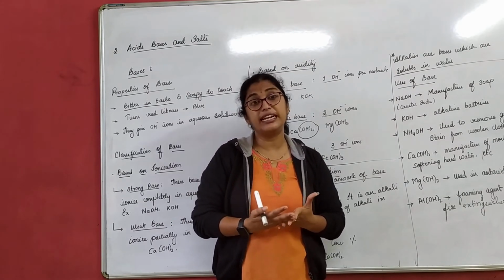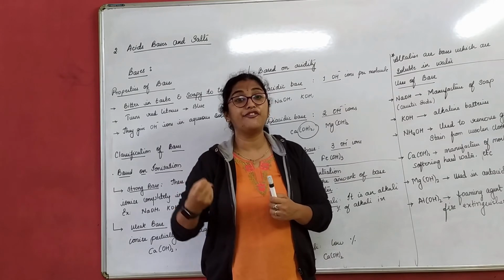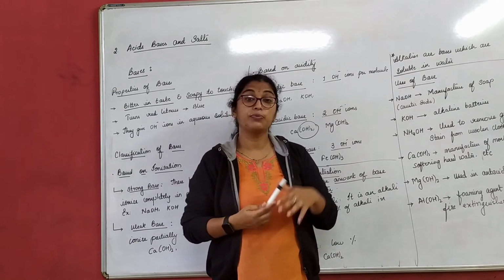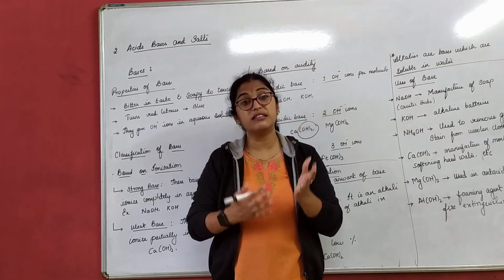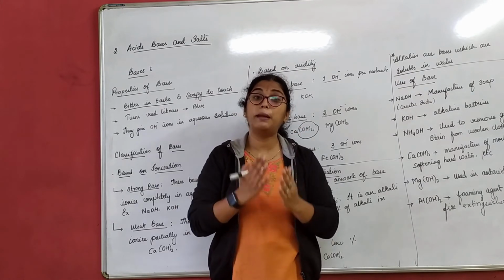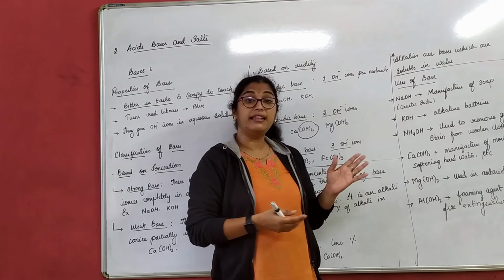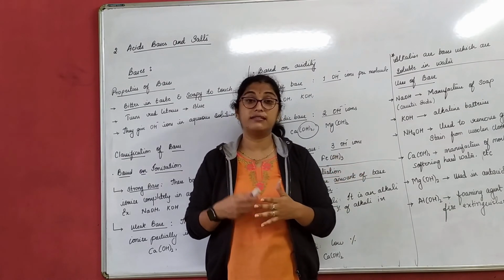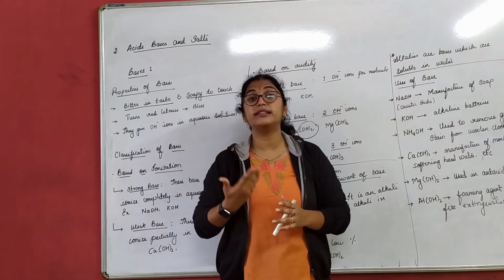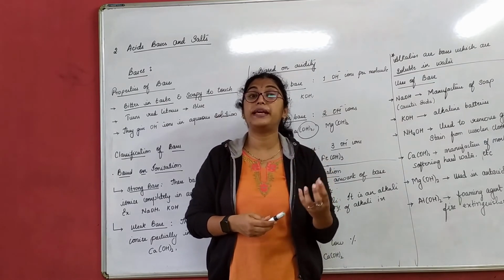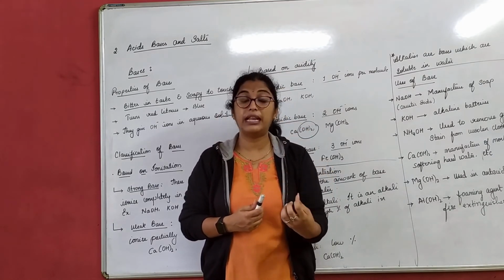Now, natural indicator means what? It is derived from natural substances. Synthetic indicators are man-made indicators, synthesized or prepared in laboratories. And the last one, olfactory indicator, means we can come to know whether the given substance is an acid or base only based on the smell.